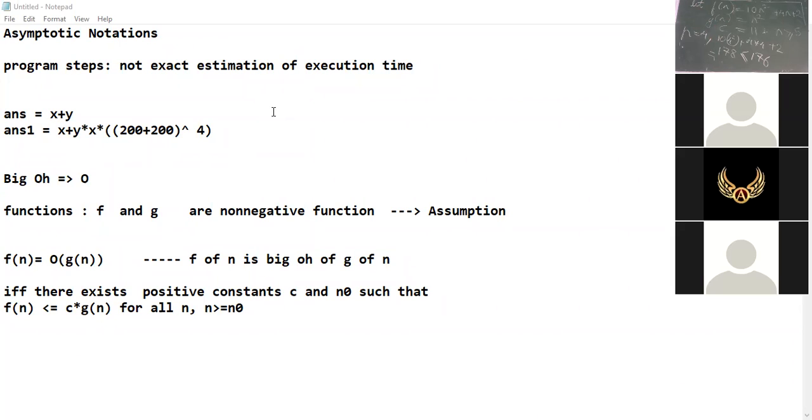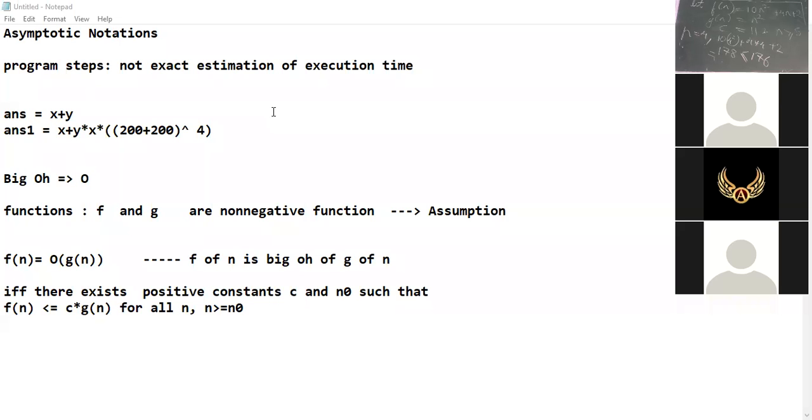Yes, have you understood this? We will see how to apply this in the program. We'll see it later. But have you understood what is the meaning of big O notation? Yes, everyone. And sometimes f of n is never equal to O of n for any of the cases.